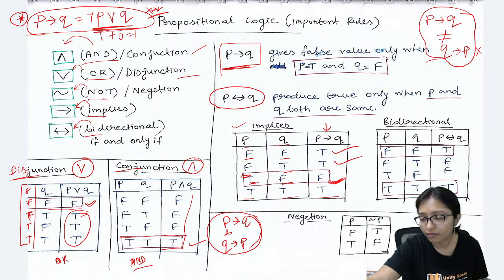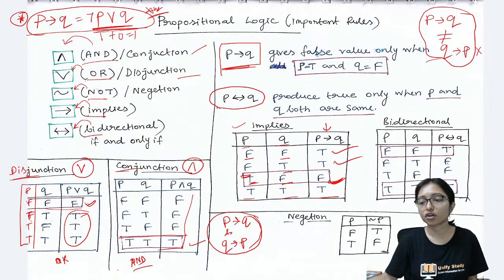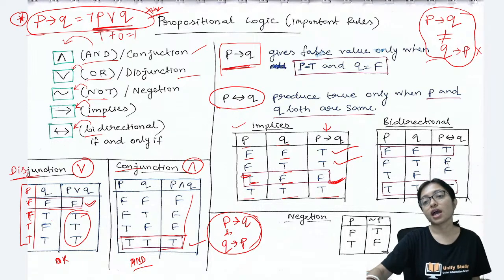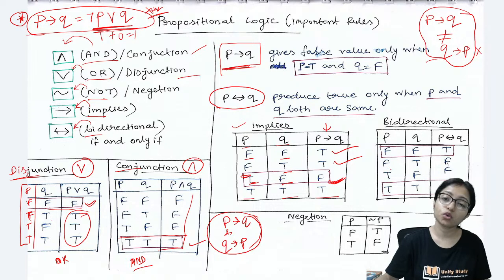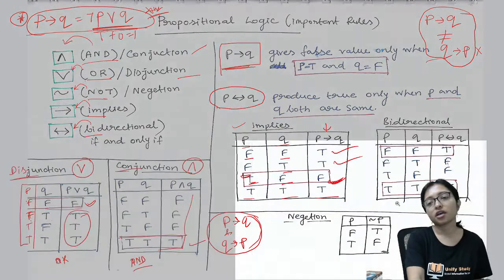I am walking but I am not moving. It's not possible. Yes, definitely it's not possible. You are walking and you are not moving. That is not possible. Is this clear? Clear to everyone? And bidirectional means when both are same, then only that is true, otherwise not.